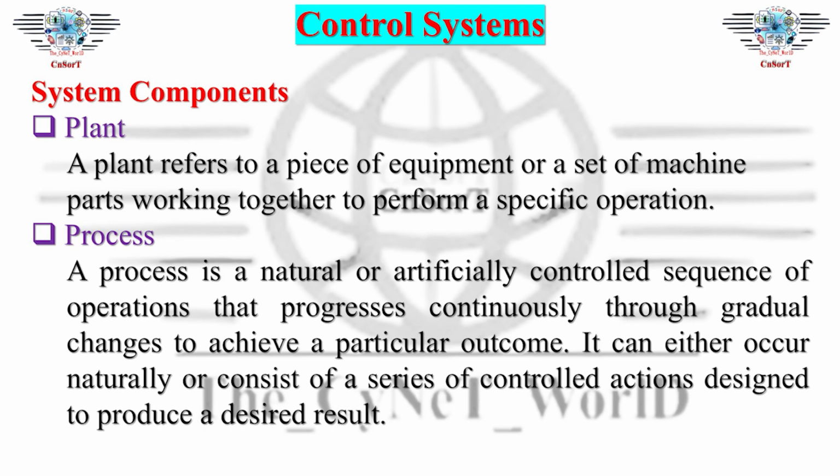System components. A plant refers to a piece of equipment or a set of machine parts working together to perform a specific operation. Process. A process is a natural or artificially controlled sequence of operations that progresses continuously through gradual changes to achieve a particular outcome. It can either occur naturally or consist of a series of controlled actions designed to produce a desired result.